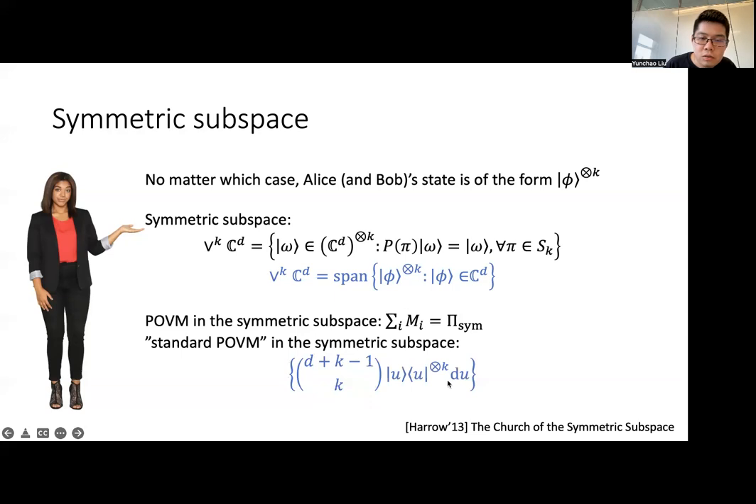So here du denotes the Haar measure, and the coefficient is the dimension of the symmetric subspace. So it is natural to understand this standard POVM from the perspective of the second definition of the symmetric subspace, because they share a similar structure.